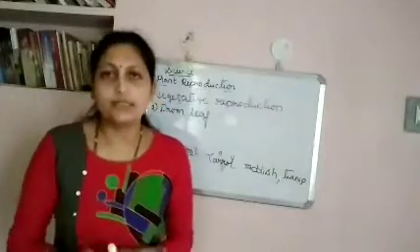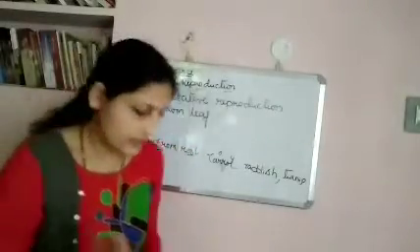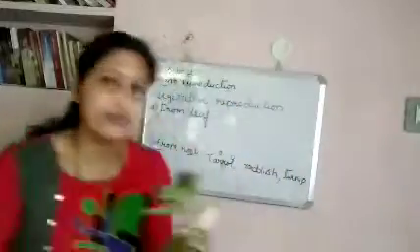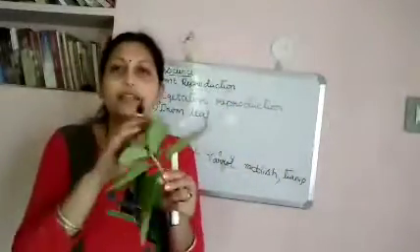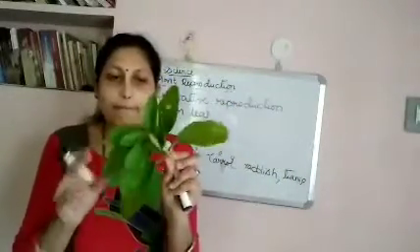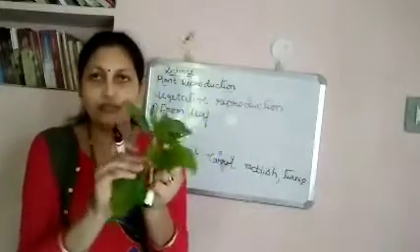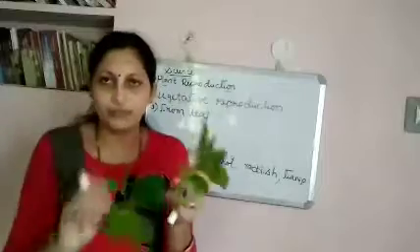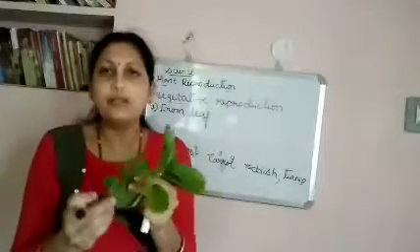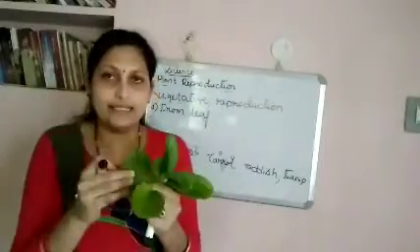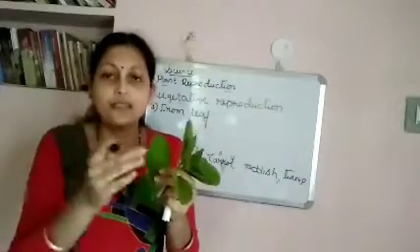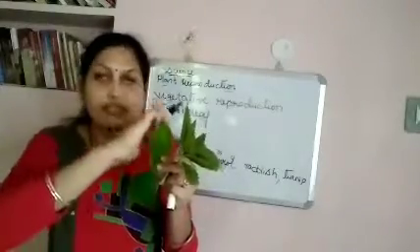For example, the best example is this one. This is bryophyllum, okay? If you put this leaf of this plant in soil, after some days you will observe tiny plantlets arise from each and every margin of this leaf.